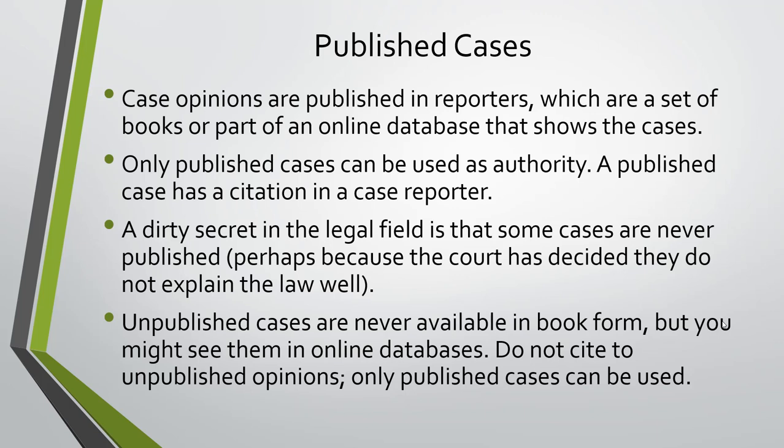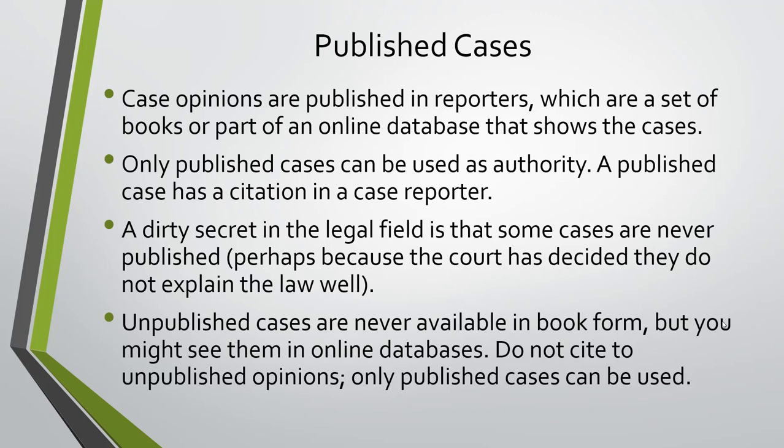Why is this even an issue? Because if you look at the books, the print reporters, there are no unpublished cases. By definition, those are the ones that are published. The courts as a whole have these committees of people who decide which cases will be published and which won't. If a case is unpublished, it doesn't mean that the case was changed.